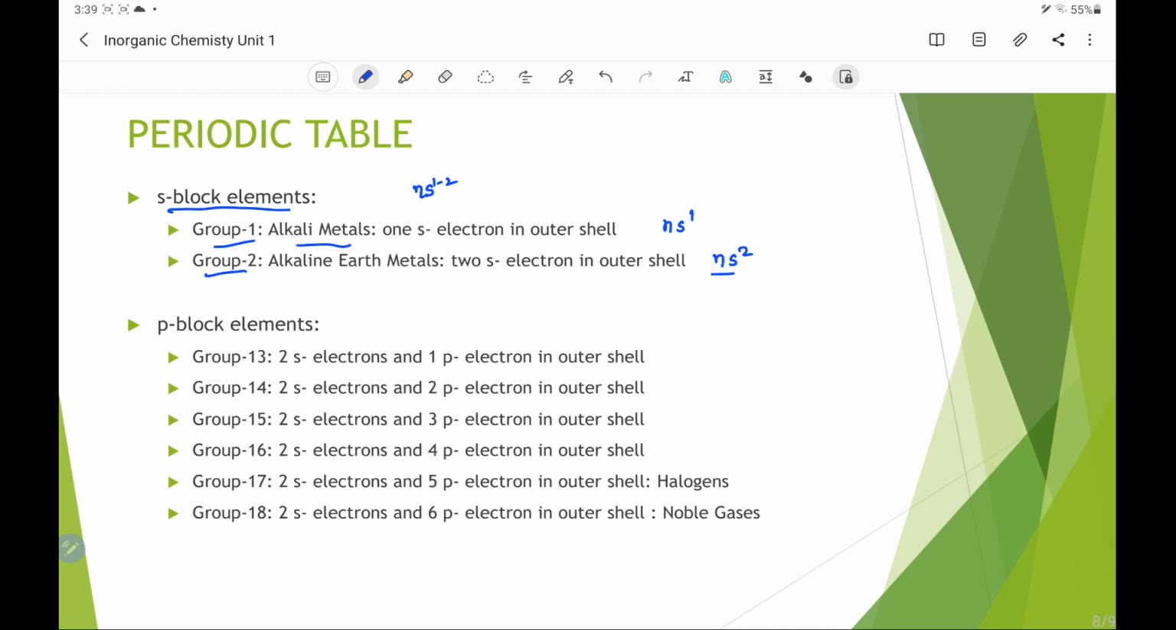While the p block elements have the configuration ns2, np1 to 6. So there are 6 groups from 13 to 18, and these configurations are ns2 np1 for group 13, ns2 np2 for group 14, and so on to ns2 np6. This is for group 18 elements, which are also known as the noble gases or inert gases.